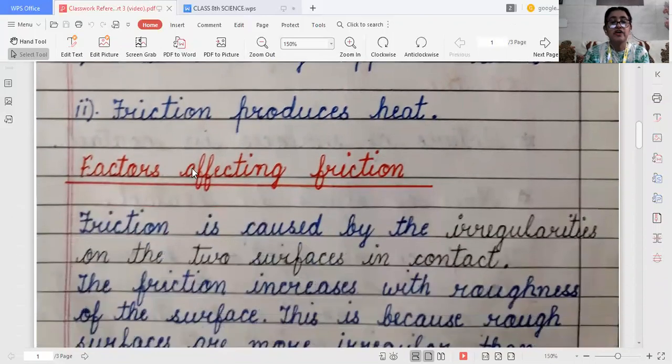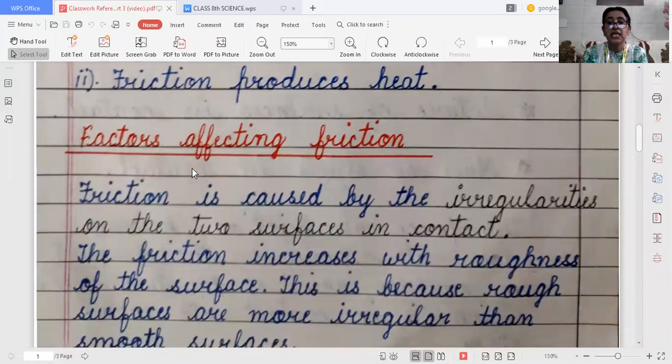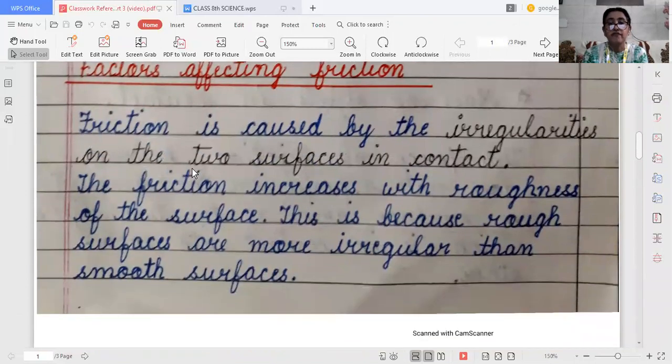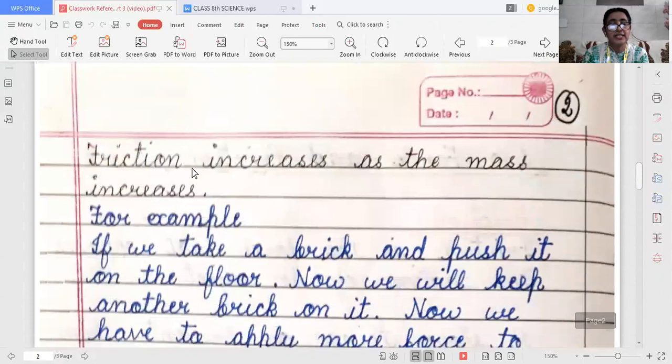Now, factors which affect friction. The main thing is the two surfaces which are in contact: they should be rough. So friction is caused by the irregularities on the two surfaces in contact. Friction increases with the roughness of the surface. Means when the roughness of a surface increases, the friction will also increase. Why? This is because rough surfaces are more irregular than smooth surfaces.